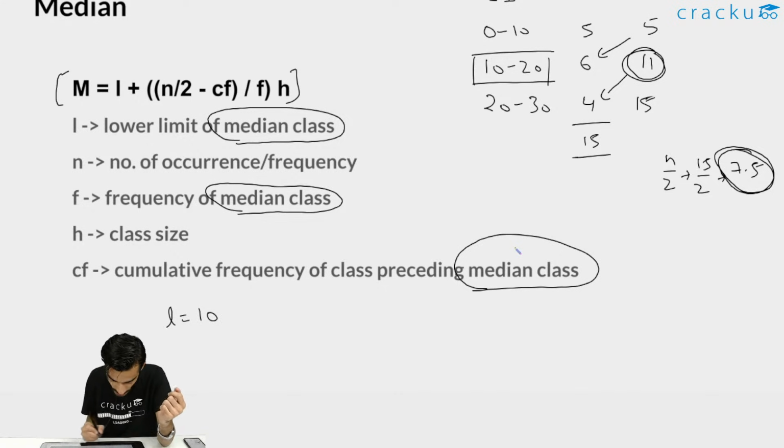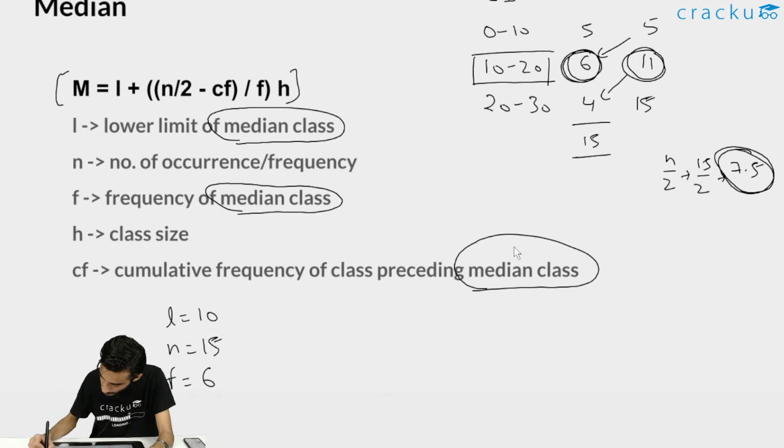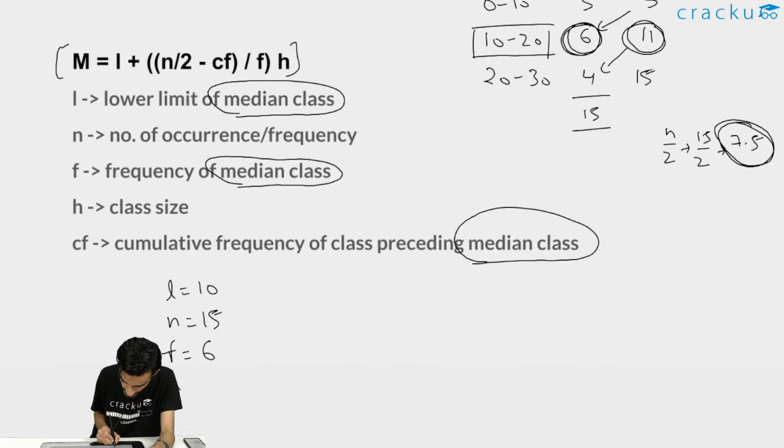Now the second thing is N, that is the total frequency. The frequency here is 15, the summation of all these values, so N will be 15. Now F is the frequency of the median class. This is the median class and the frequency is 6. Okay, and H is the class size, and class size remains the same. You can just subtract the lower limit from the upper limit, that is 10 minus 0, that is 10.